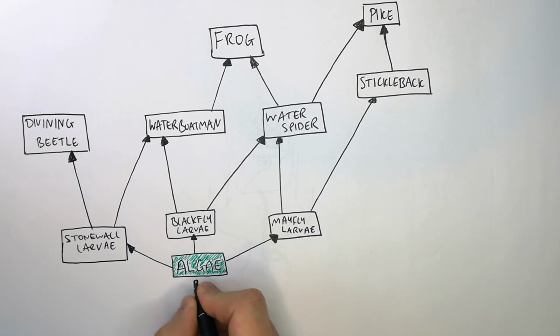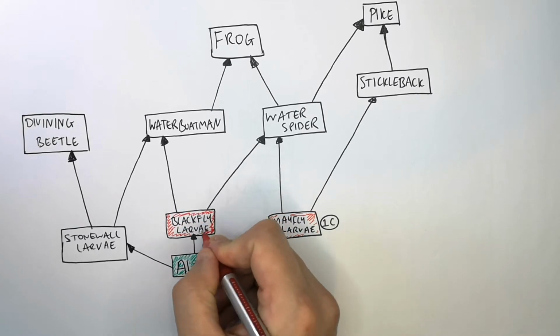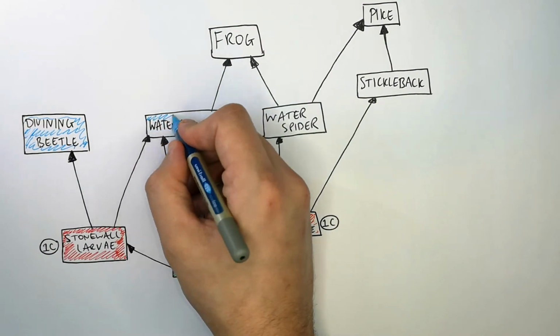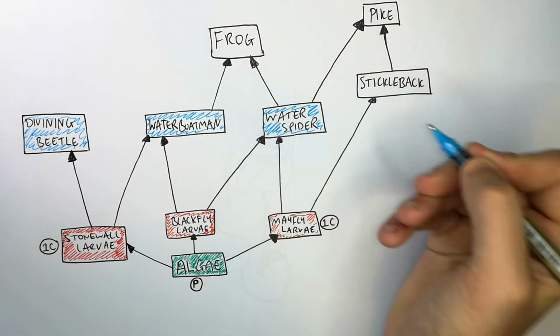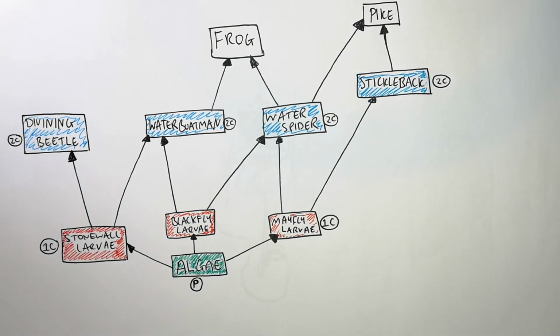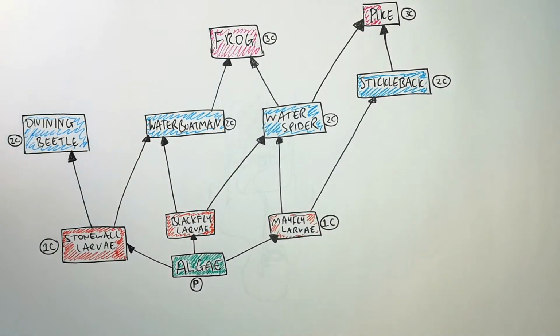So the algae is the producer. It is also the first trophic level. The mayfly larvae, the blackfly larvae, and the stonefly larvae are all primary consumers. They are also the second trophic level and are herbivores. Diving beetle, water boatman, water spider and stickleback are the secondary consumers and the third trophic level. These are all, in this case, carnivores, as they are eating other animals. The frog and the pike are, in this case, tertiary consumers at the fourth trophic level and are carnivores.